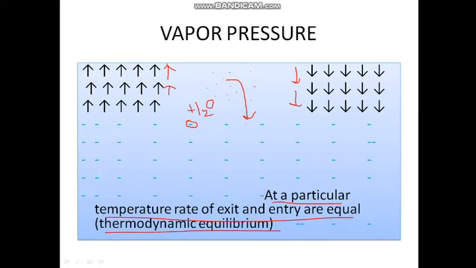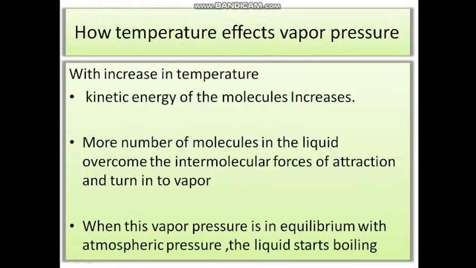Next, how does temperature affect vapor pressure? With an increase in temperature, the molecules in the system gain thermal energy. Because of that, the kinetic energy of the molecules increases, so they move faster and collide with each other.